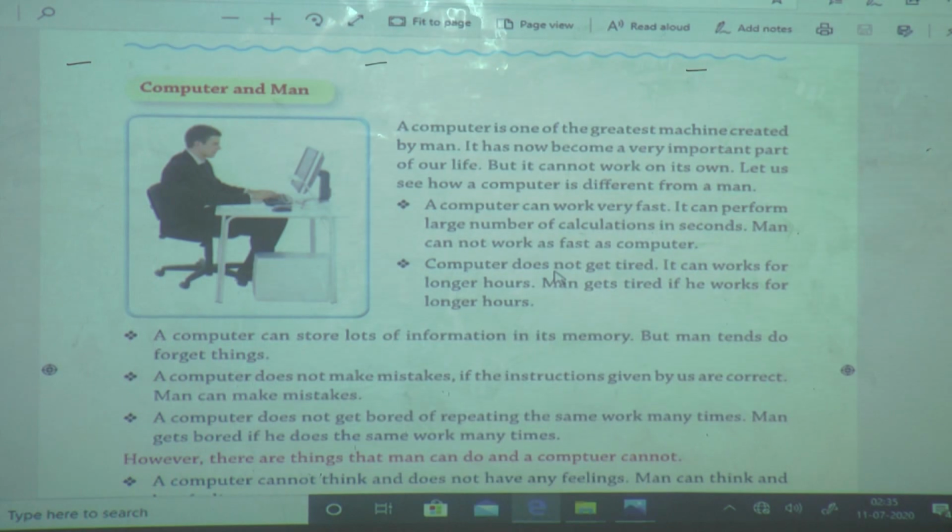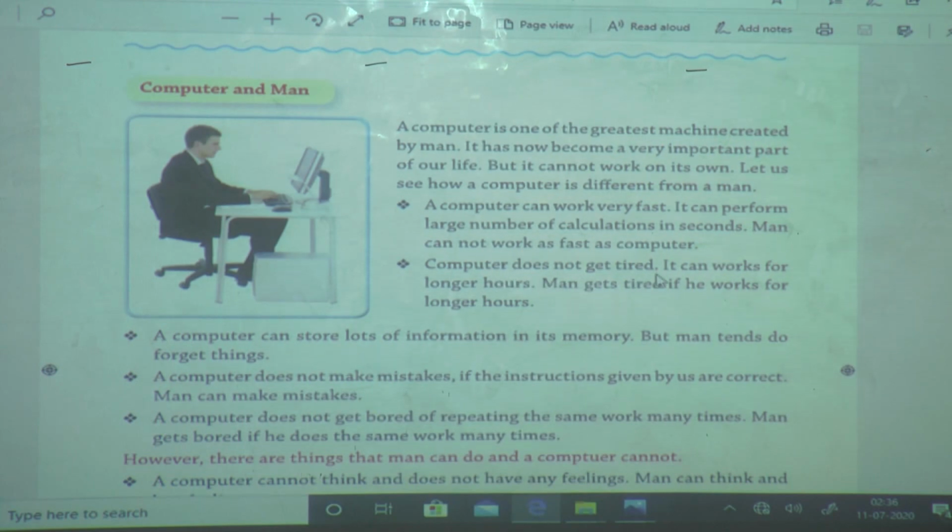When we come to school and after going home, our mother tells us to sit for study, can we sit? No. That time we tell our mother, I am very tired, I will study afterwards. But a computer works hour after hour, even if we sit for long hours, without getting tired. A computer does not get tired.